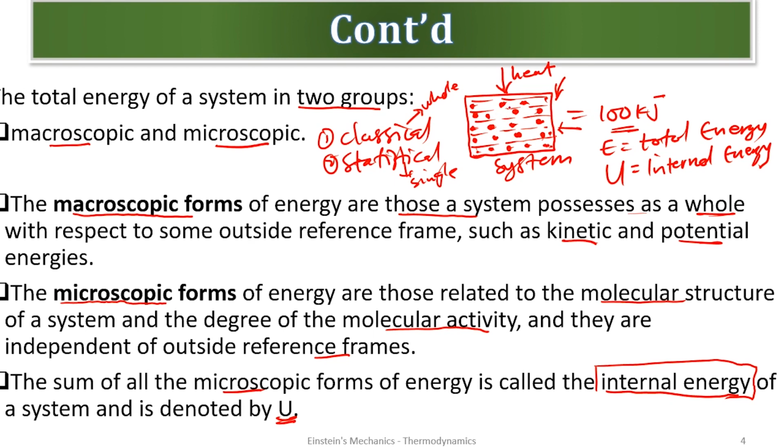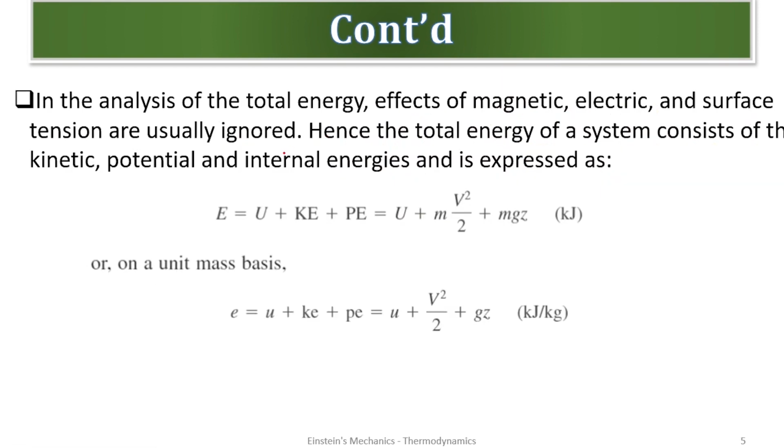And that internal energy possessed by each molecule to form the total energy is denoted by U. So U is internal energy. Are we good? So in the analysis of the total energy, the effects of magnetic, electrical, and surface tension are usually ignored. I'm going to make some analysis here.